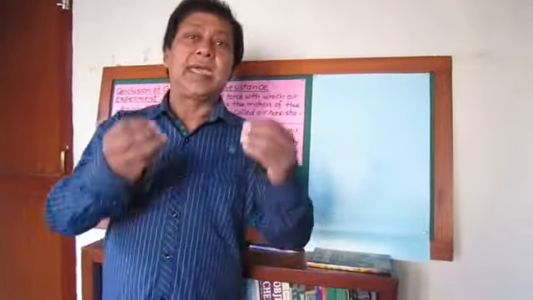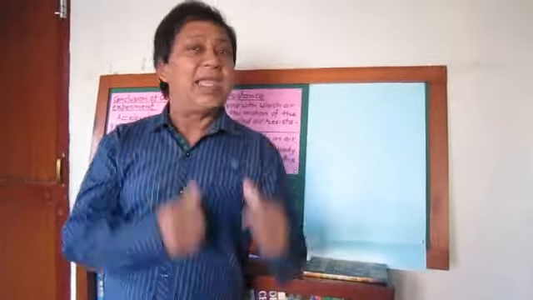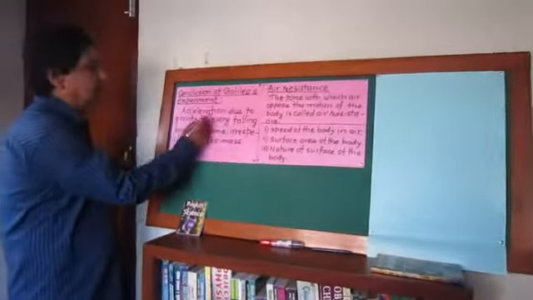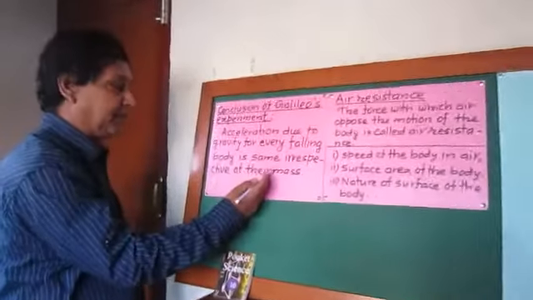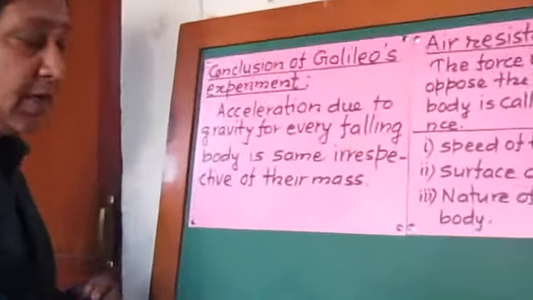So we can conclude this as the result of Galileo's experiment. Acceleration due to gravity for every falling body is same, irrespective of their mass.